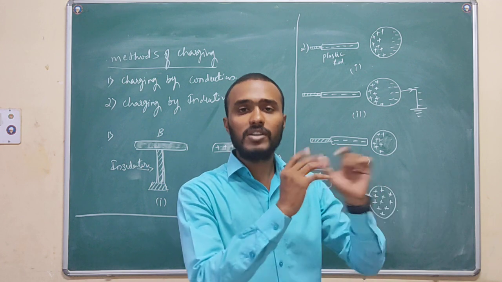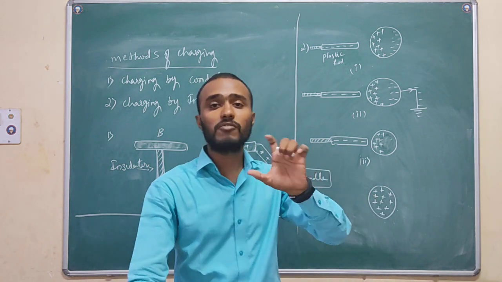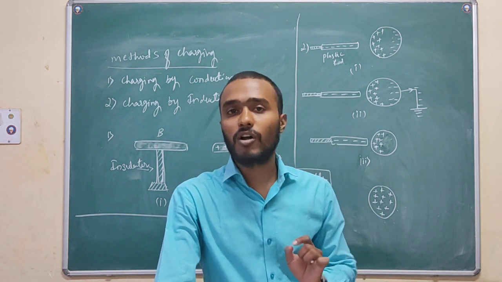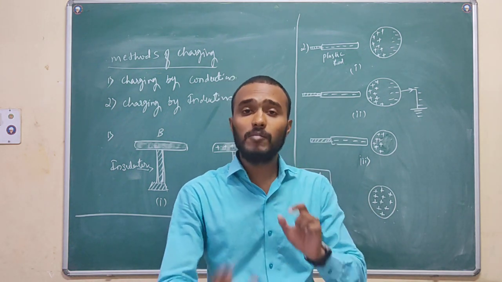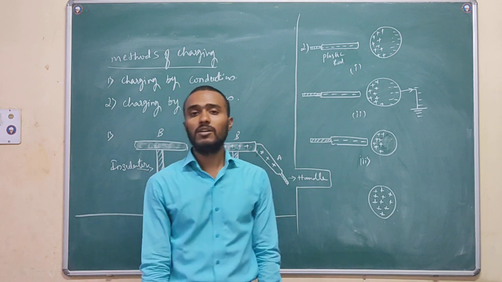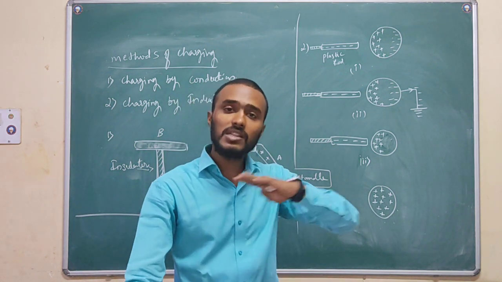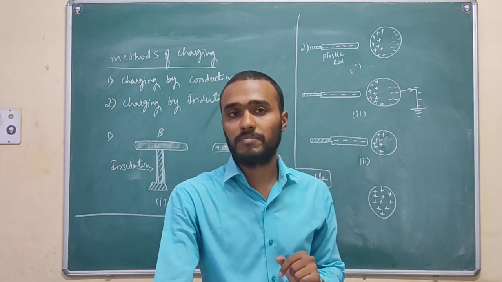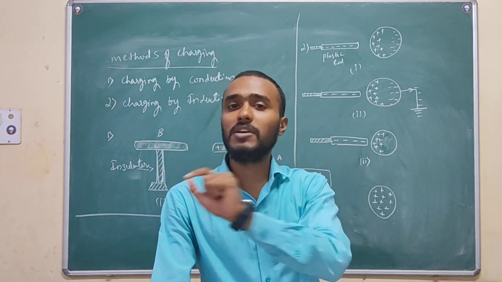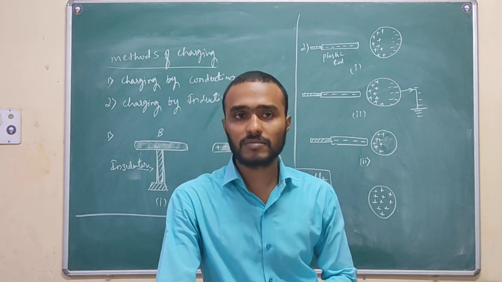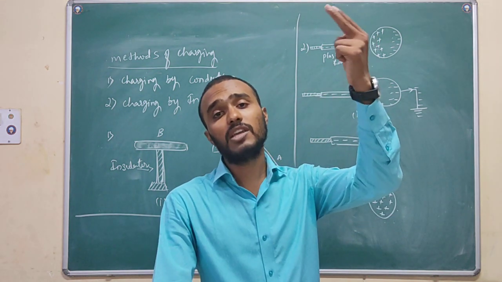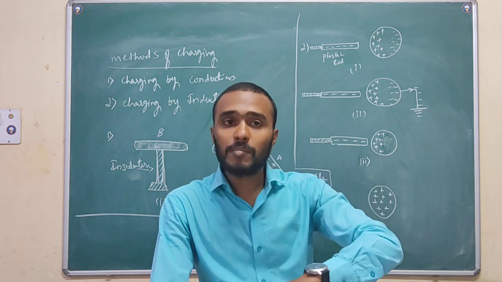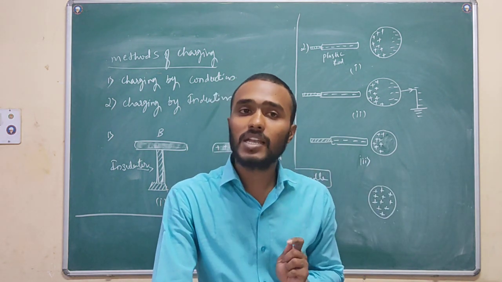And some other bodies will not allow electric charges to pass through them. Such bodies we call insulators. And some remaining bodies in nature partially allow electric charges to pass through them. Such bodies we call semiconductors. Semi means partially. At a high temperature they allow electric charges to pass, at a low temperature they won't allow electric charges to pass through them.